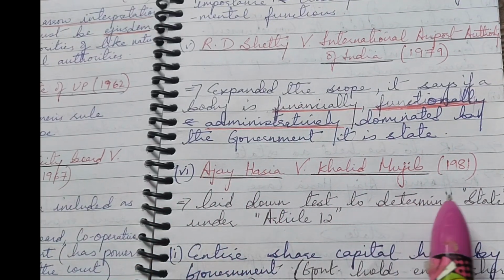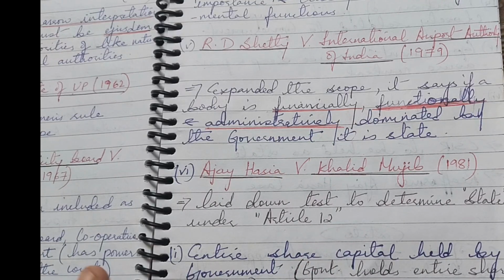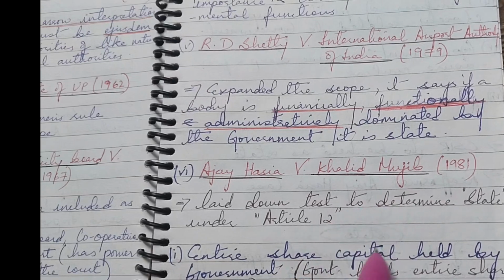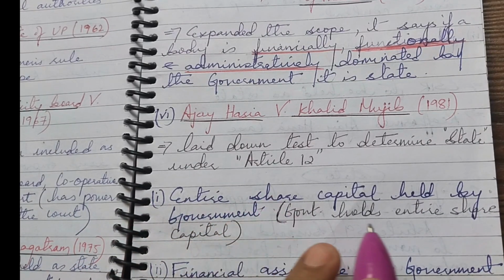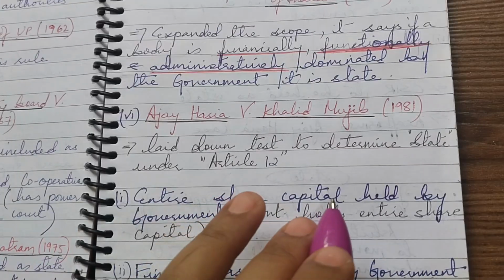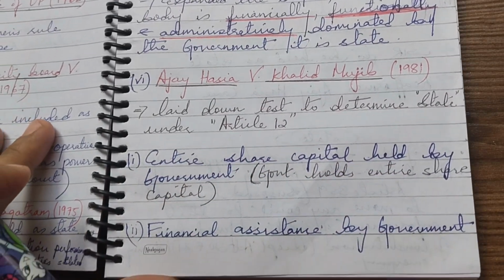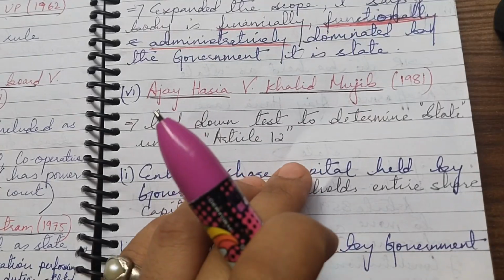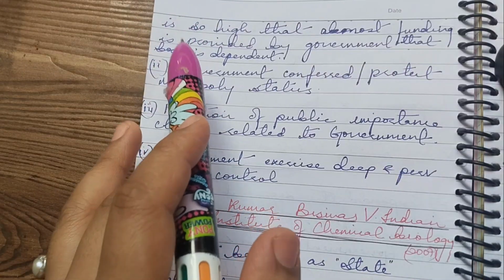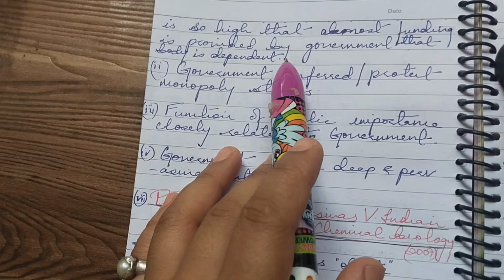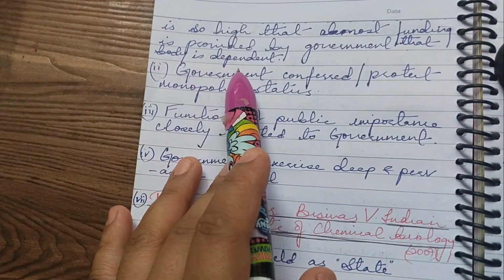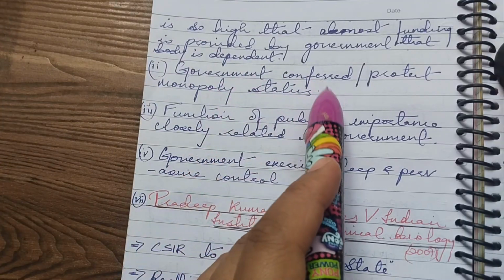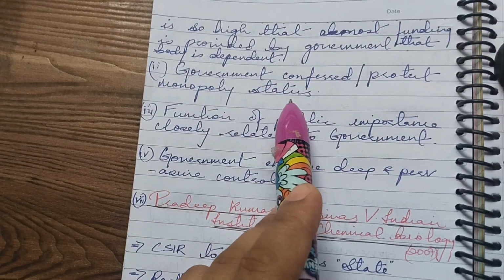It lays down the test to determine state under Article 12. It has given five points to determine whether the body is termed as state or not. The first point is the government should hold the entire share capital. Second is financial assistance by government. The financial assistance is so high that almost all the funding is provided by government and the body is dependent on it. Third is government confers or protects monopoly status.